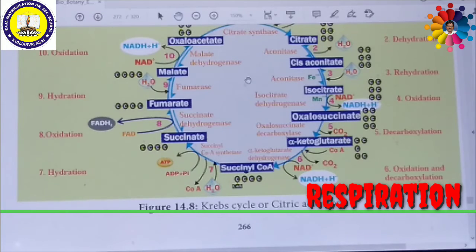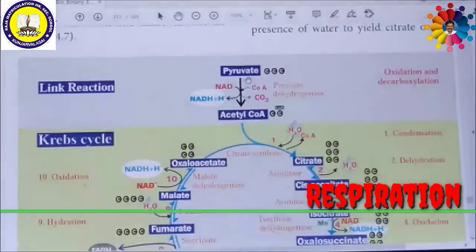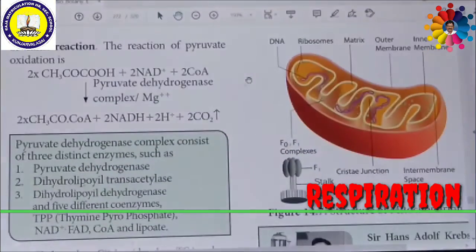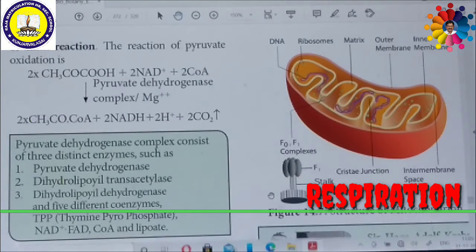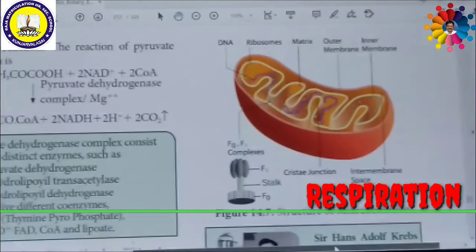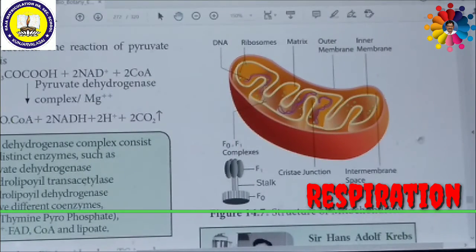These two processes take place in mitochondria. So this is the structure of mitochondria, and you should understand about the structure of mitochondria as well. Already you might have studied the structure of mitochondria in the 6th chapter in detail. But even so, you can look at this picture. The mitochondria is a double membrane bound organelle, having an outer membrane and an inner membrane.